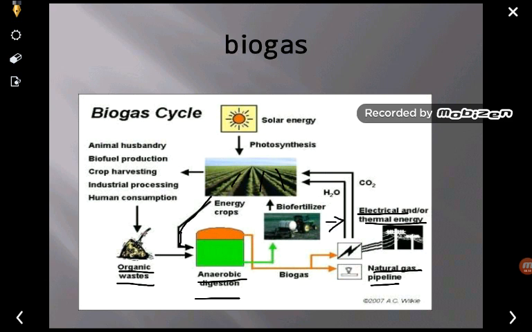So in this way we can utilize waste as an efficient source of energy, replacing the exhaustible, non-renewable source of energy with an alternative source. So you are utilizing renewable sources of energy for